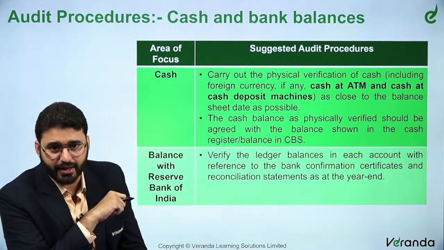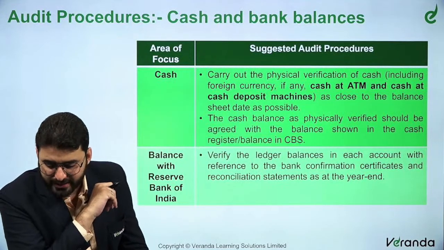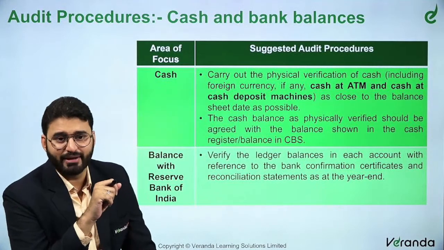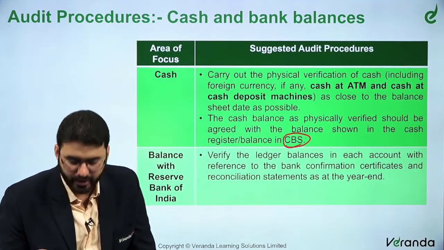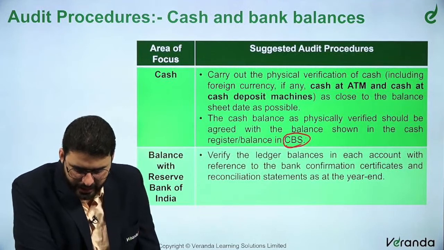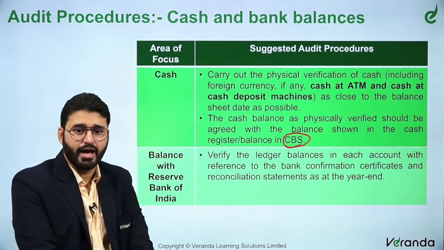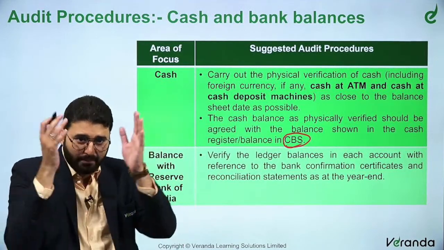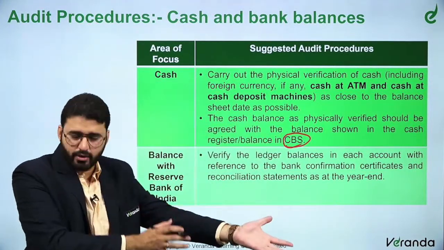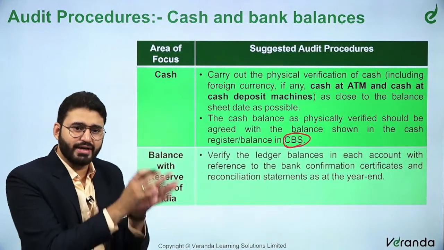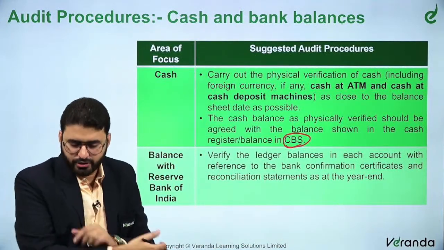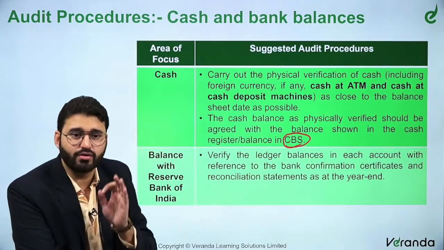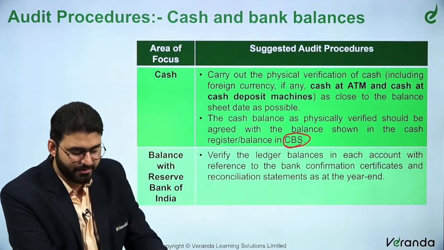Balance with Reserve Bank of India. Sorry, I missed the other point. The cash balance that is physically verified should be agreed with the balance shown in the cash register in the CBS. CBS is the core banking software which bankers generally use. Balance with the Reserve Bank of India, very important. Verify the ledger balances. The bank has certain balances with the Reserve Bank of India, because the Reserve Bank of India is the banker's bank. So verify the ledger balances in each account with reference to the bank confirmation certificates and reconciliation statement as at the year end.